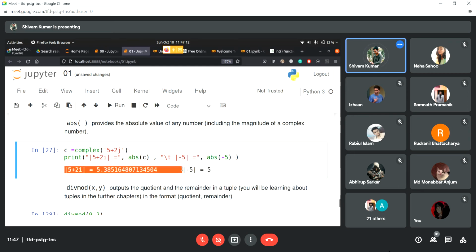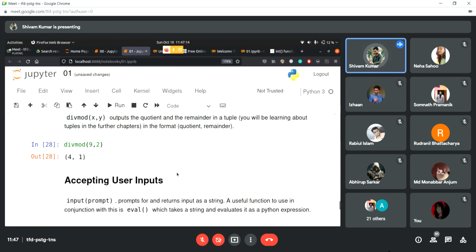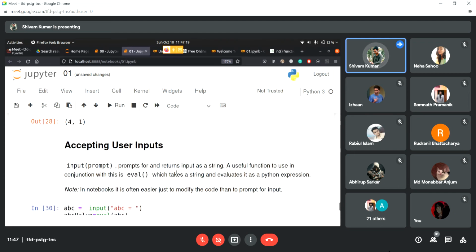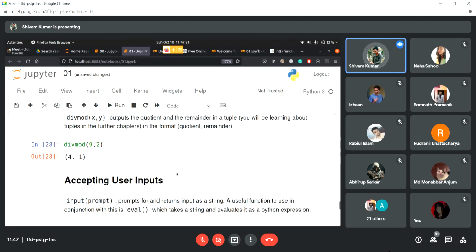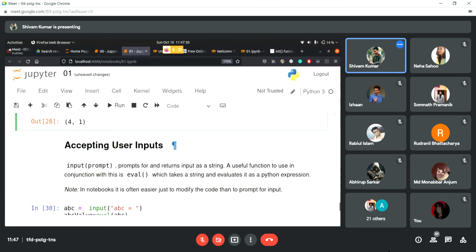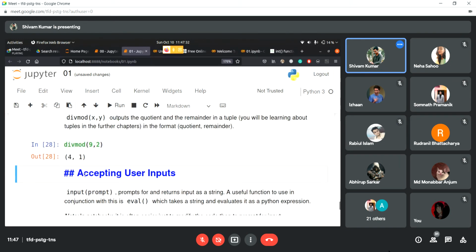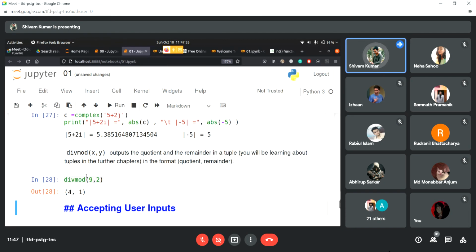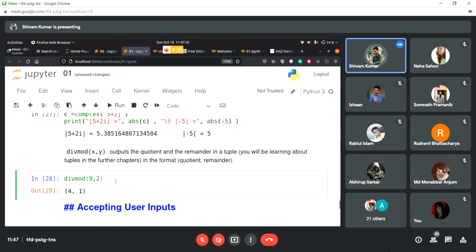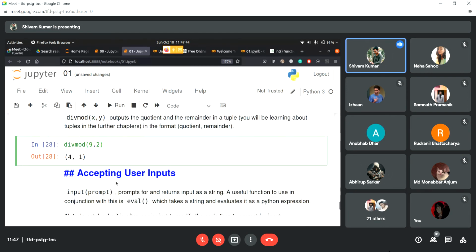Then we have divmod. Let's just skip this because I've been programming Python for 2 years and I've really never used this. It's kind of impractical. I don't think you'll ever need to use it. It's basically to return the quotient and remainder as a tuple. We don't know what a tuple is yet. We are going to be discussing tuples soon, so just wait, we'll be covering that.